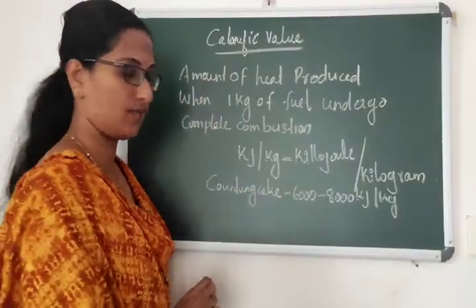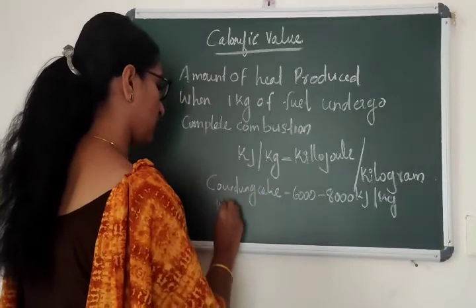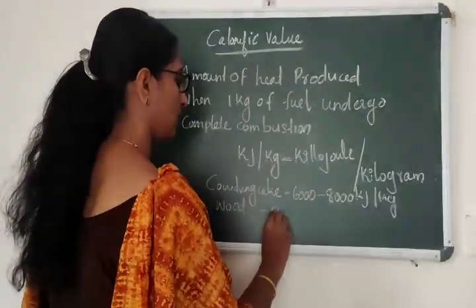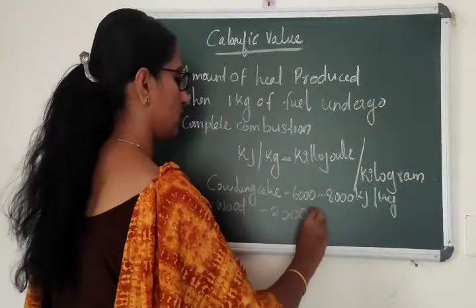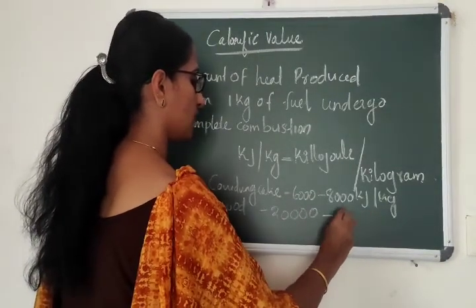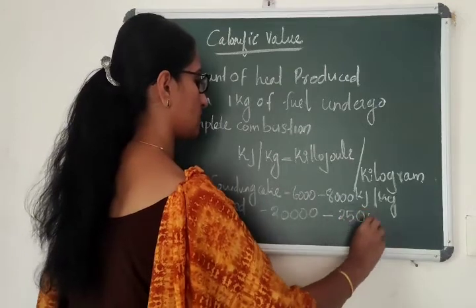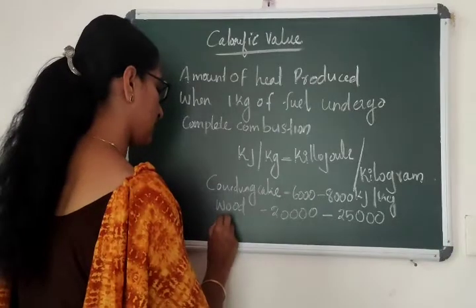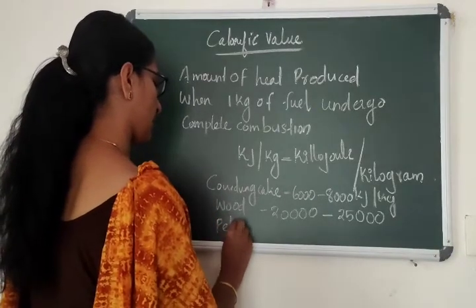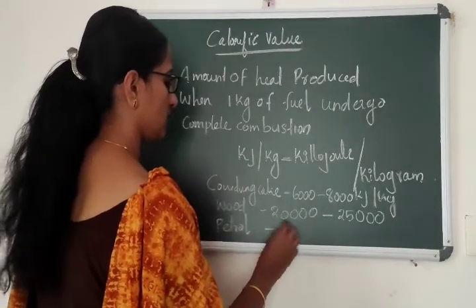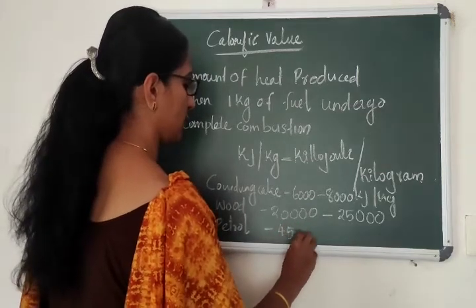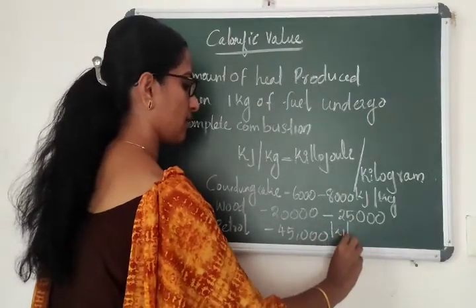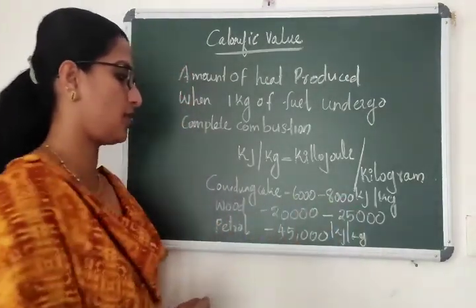And if I take wood, 20,000 to 25,000 amount of energy is being produced. And finally, if I am burning petrol, so 45,000. This is a rough amount of heat produced.